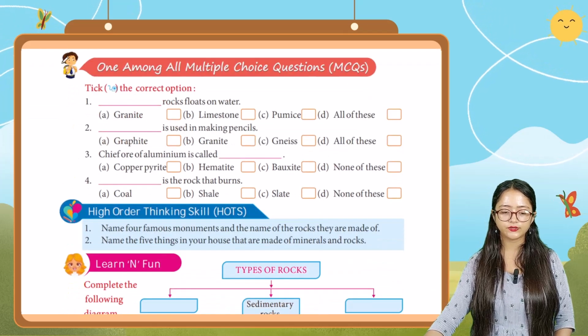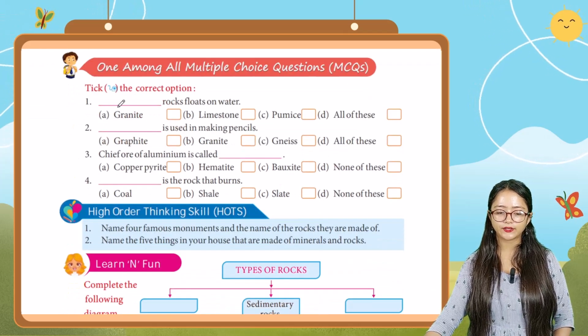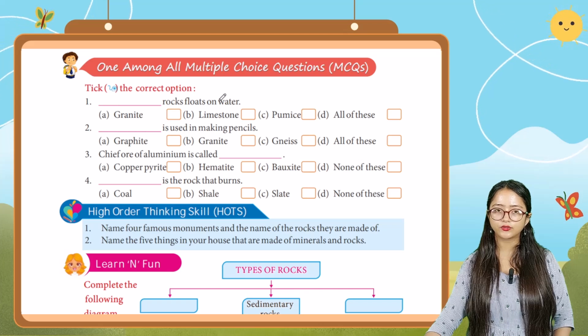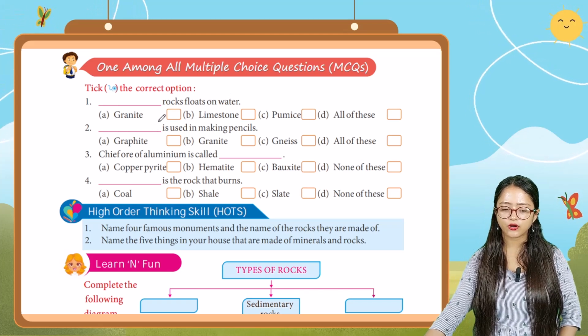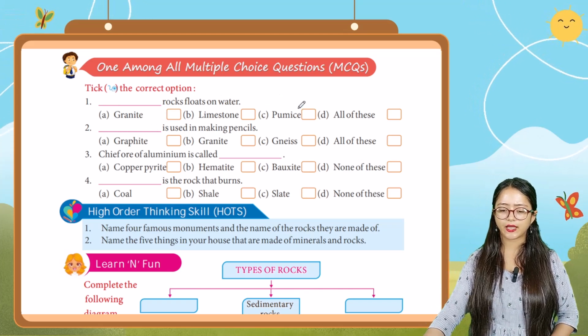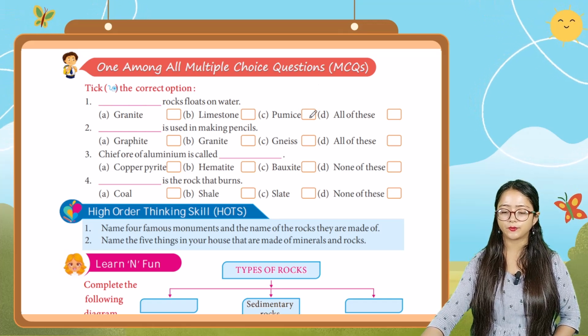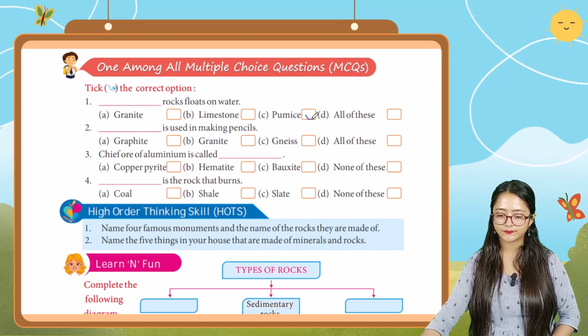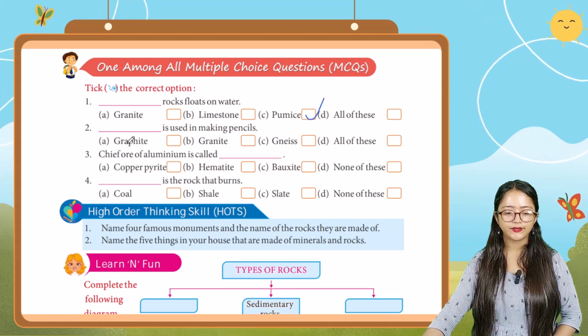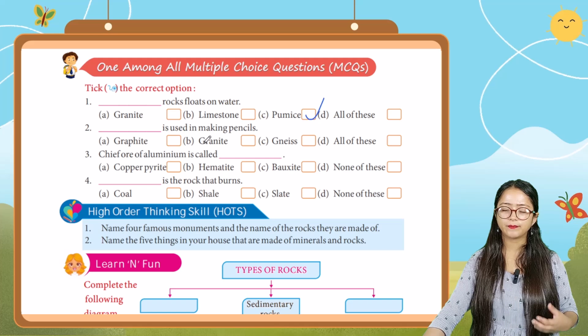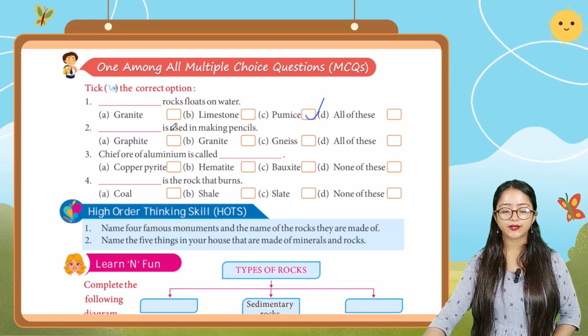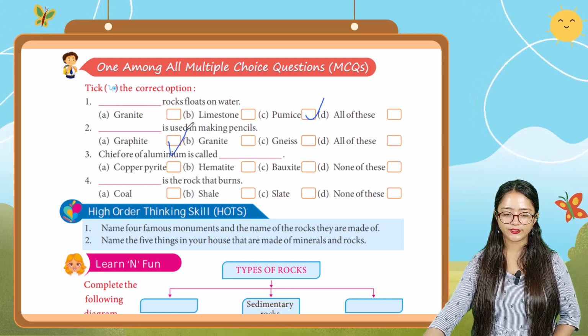Now we're going to do some MCQ. Tick the correct option. Dash rocks float on water. Which rock floats on water? Is it granite? Is it limestone? Is it pumice? Or is it all of these? It is pumice. Tick that one. Next one, dash is used in making pencils. That is graphite. So tick graphite.